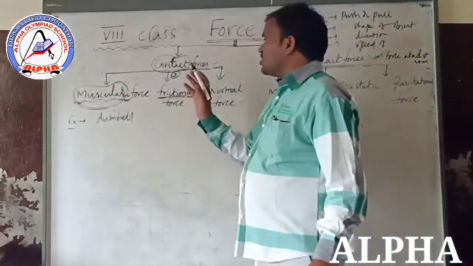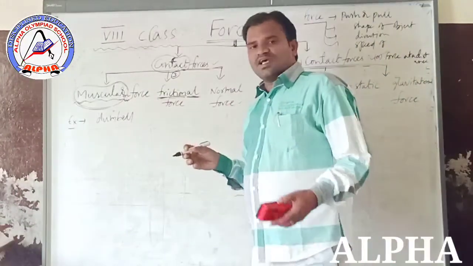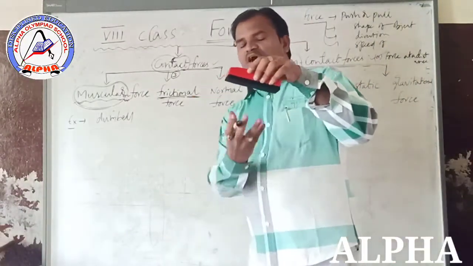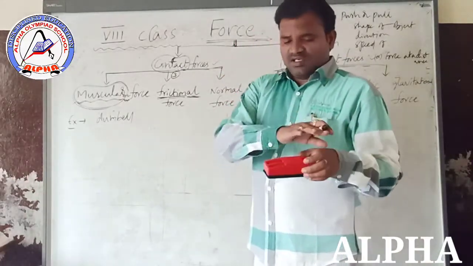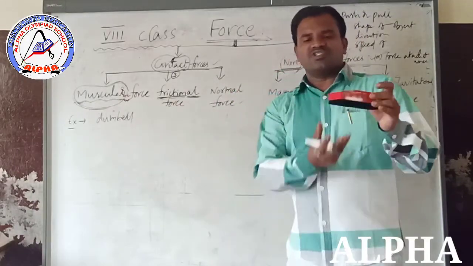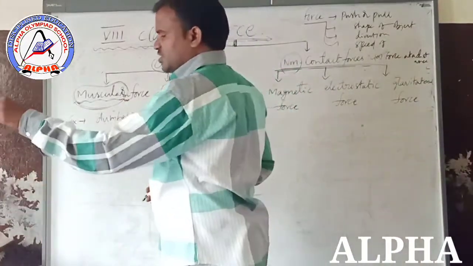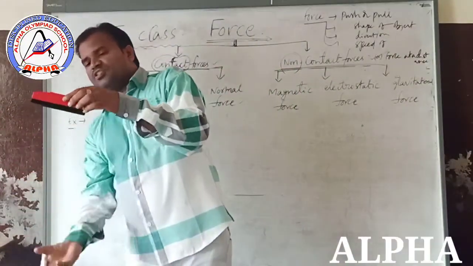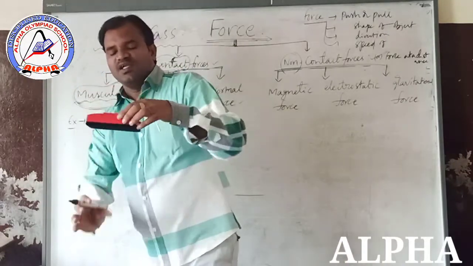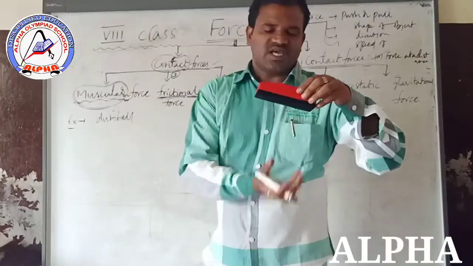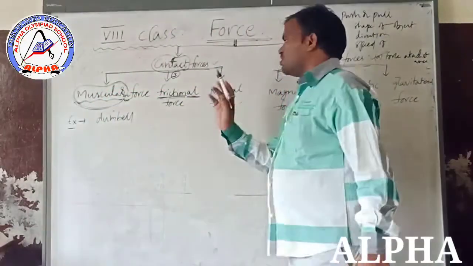Next, frictional force. I already told you about frictional force. It is the force which acts on a moving object in the opposite direction. When one object is moving relative to another, a force acts on the body in the opposite direction. That force is invisible. Such type of force is known as frictional force.